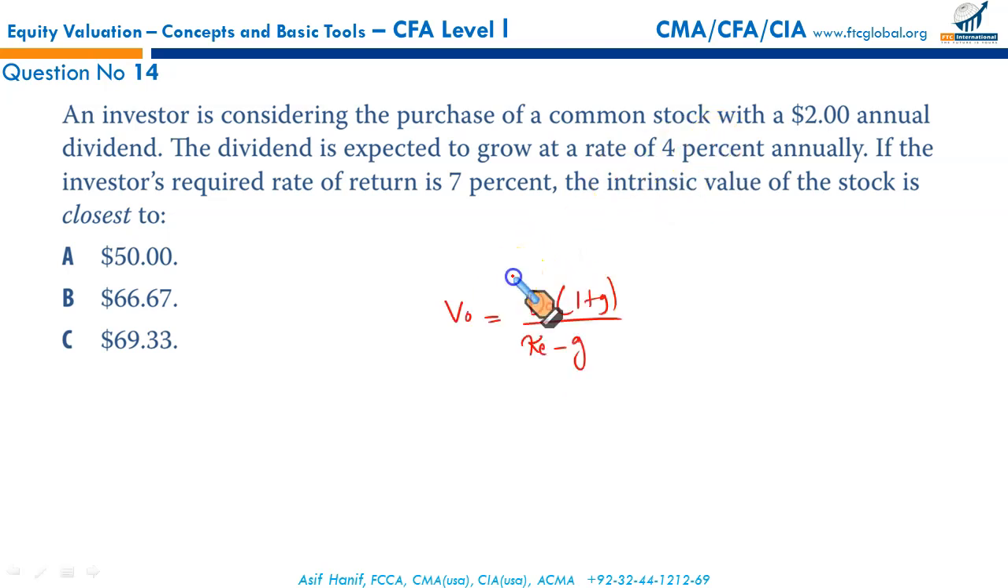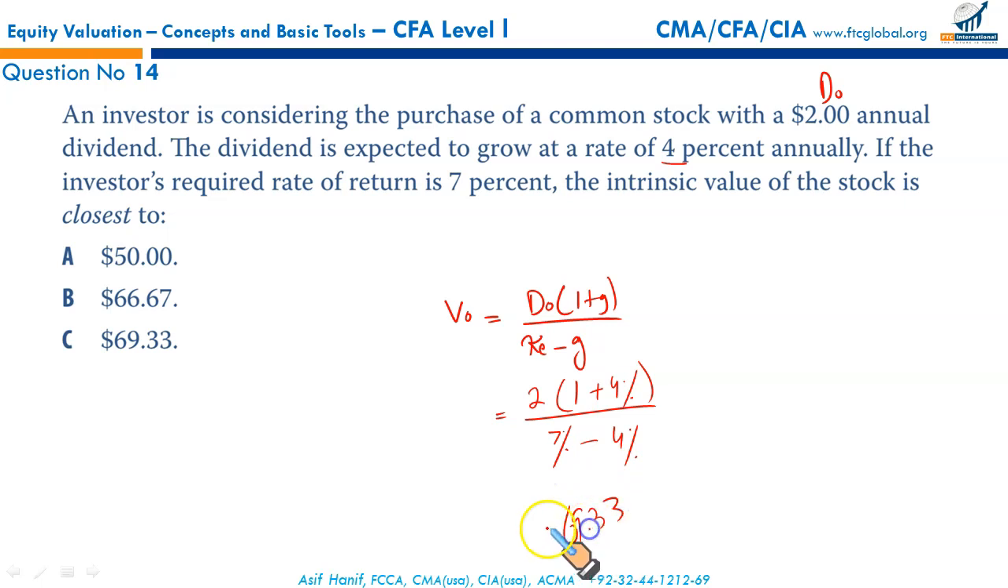Since D0 is expected to grow at a rate of 4%, this $2 is D0, which will grow at the rate of 4%. So we will replace D0 with $2. Growth rate is 4%, divided by the desired rate of return 7% minus the growth rate 4%. So it's basically 2 multiplied by 1.04 divided by 7% minus 4%, and you should get your result, that is $69.33. So that is C.